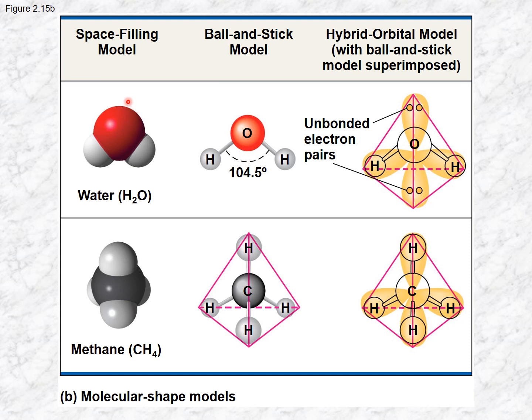Those unbonded electrons take up a lot more space. So it creates this bent structure that's really important for water's function. You can see this is where the unbonded electrons would be. So it creates almost a tetrahedral shape, even though there are not as many bonds as in methane. You can see there are 4 bonds in methane, same type of shape.